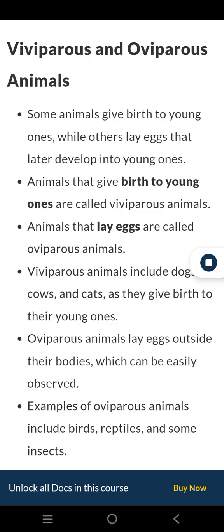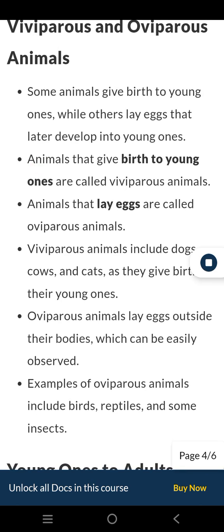Viviparous animals include dogs, cows, and cats, as they give birth to their young ones. Oviparous animals lay eggs outside their bodies, which can be easily observed. Examples of oviparous animals include birds, reptiles, and some insects.